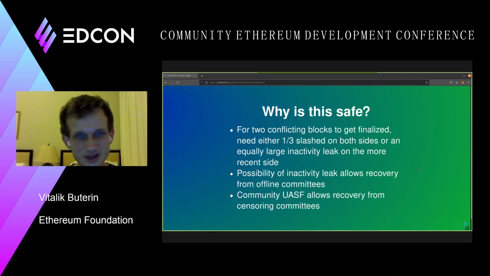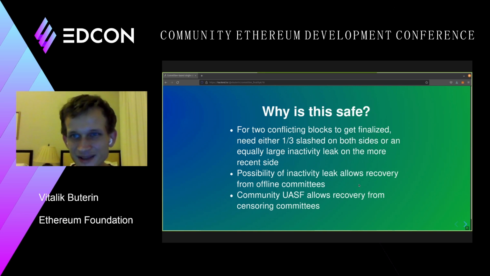If a committee goes offline, or if more than 1/3 of a committee goes offline, the possibility of an inactivity leak allows recovery. And then if a committee, or 51% of the validators in a committee, start censoring, then the community can do a user-activated soft fork and it can recover from the censorship, right? It can basically just go off and finalize a minority chain. So basically, it's safe for the same reasons why the current version of Casper FFG, where everyone is validating in every round, is safe.